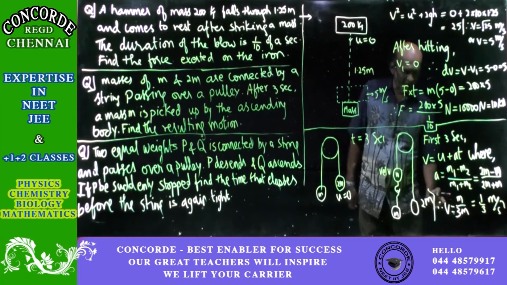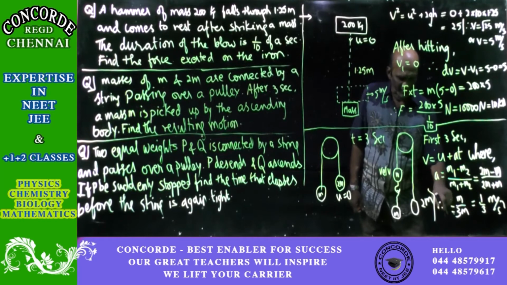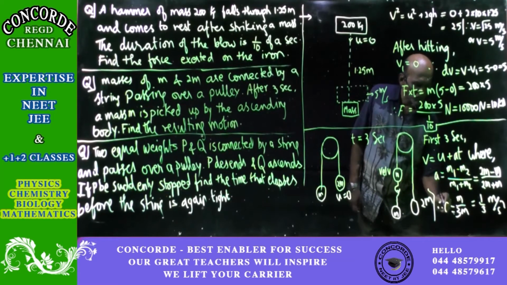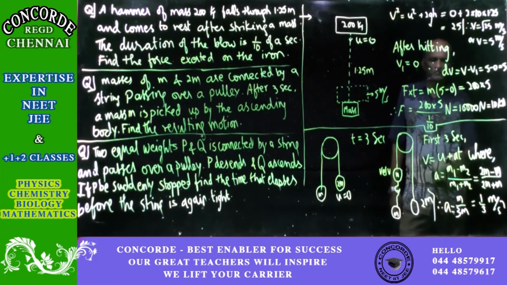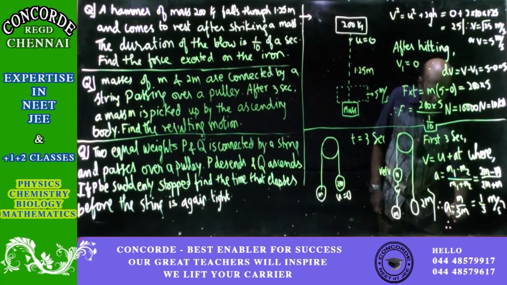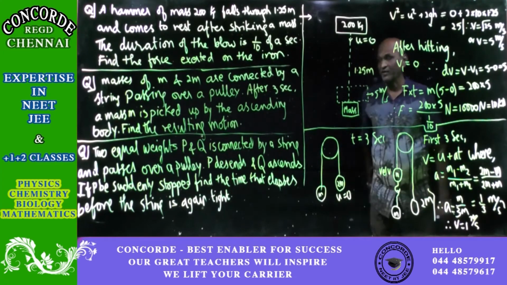It is the acceleration, not the velocity. So a will be equal to 1 by 3. Put this value in the equation for v. So 1 by 3, t is 3 seconds. So 1 by 3 into 3, u is 0, so that will be equal to 1. Therefore, v equals 1 meter per second when only the two masses are moving.